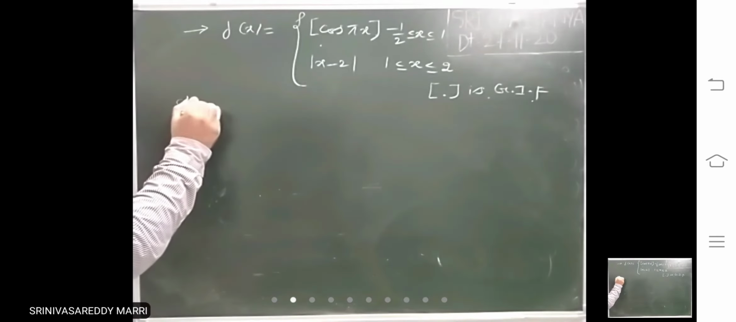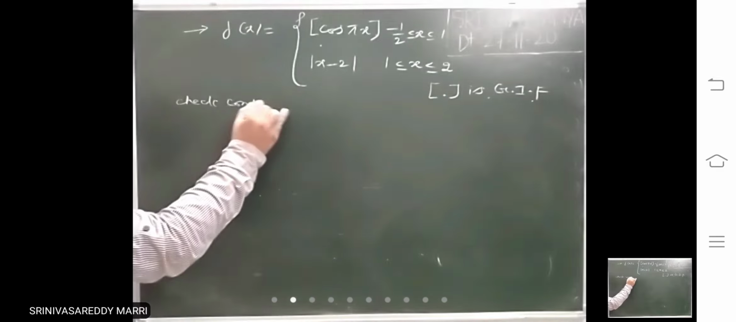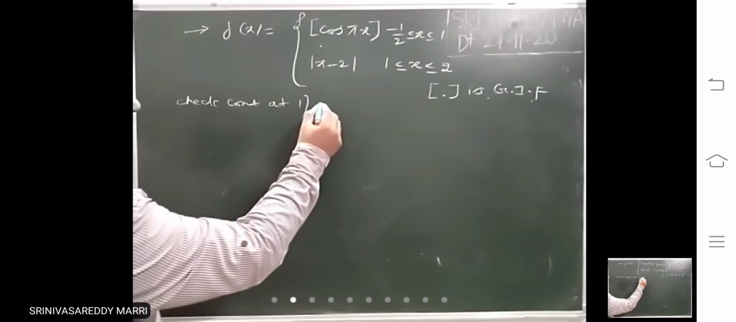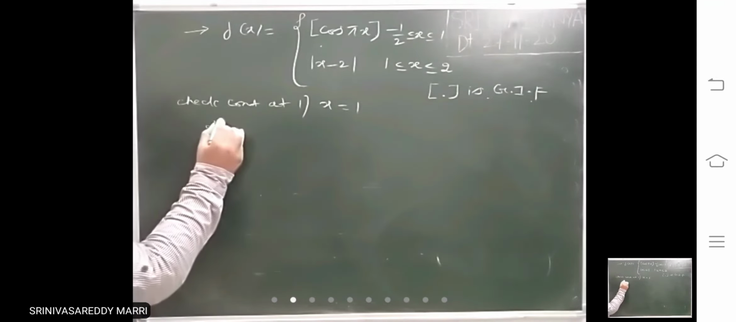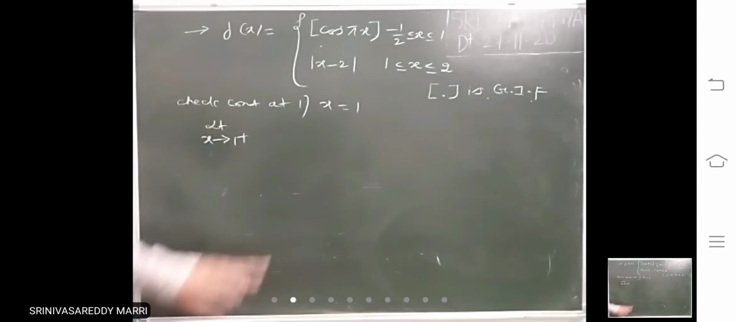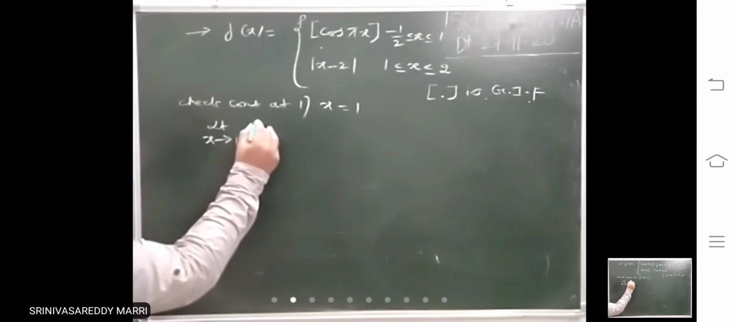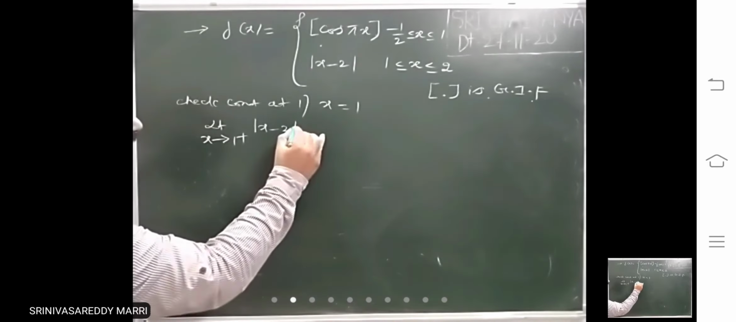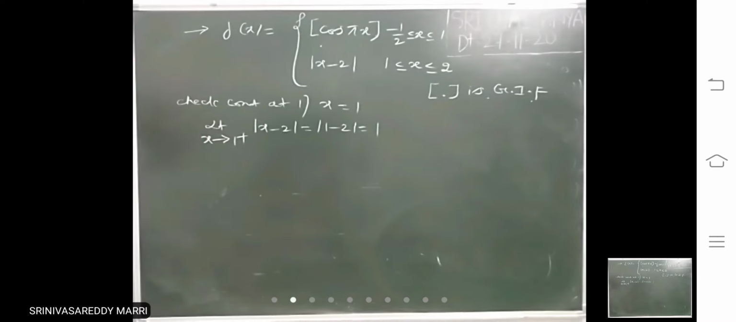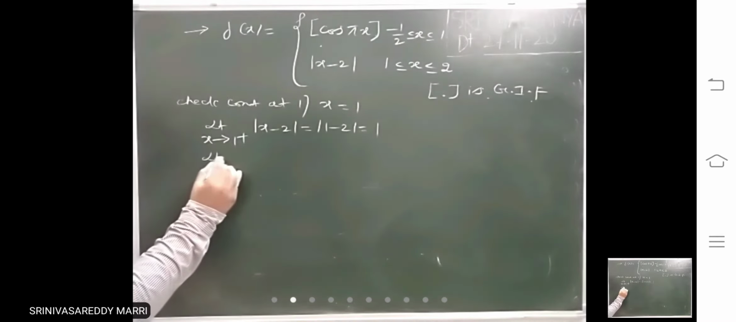Now you have to check continuity at number 1, x equal to 1. Let us check. Just simply calculate the right limit. At 1 plus, what is defined? This function only, modulus x minus 2. Modulus x minus 2 means modulus of minus 1, which is 1. Right limit is 1. Let us calculate the left limit.